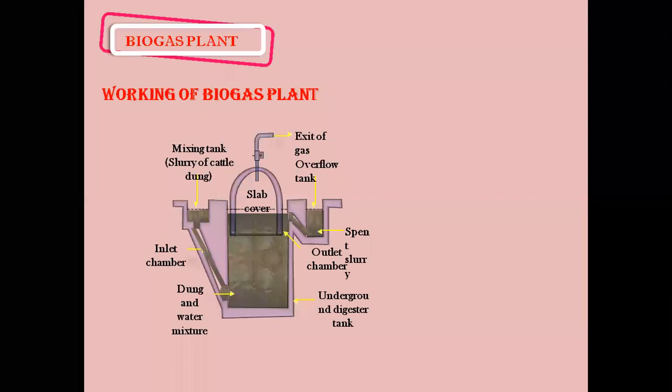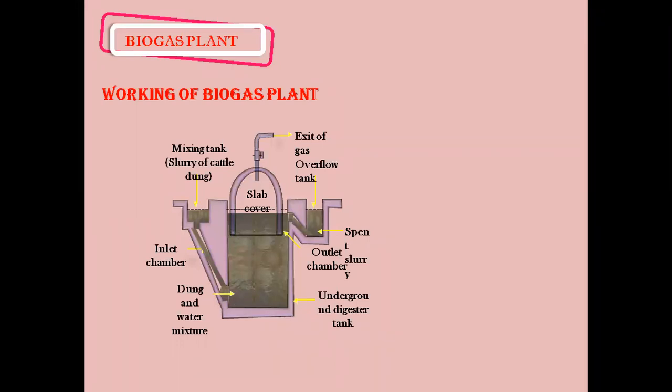Everybody understood the working of a biogas plant? Now here the setup looks very easy, isn't it? It is very easy, nothing much has been done in it. There is an inlet chamber, mixing is happening, gas is coming out and spent slurry is coming out. But who is acting here? Who are the ones taking part in this working of the biogas plant?